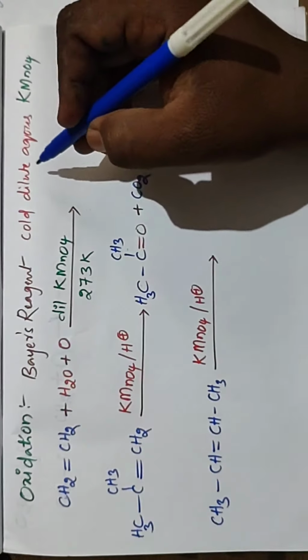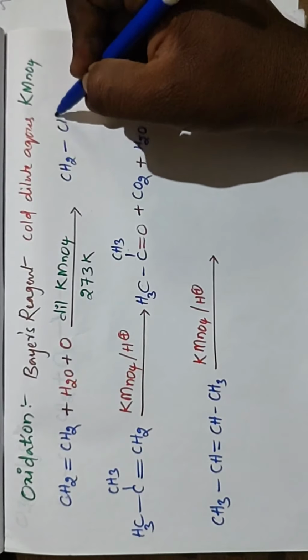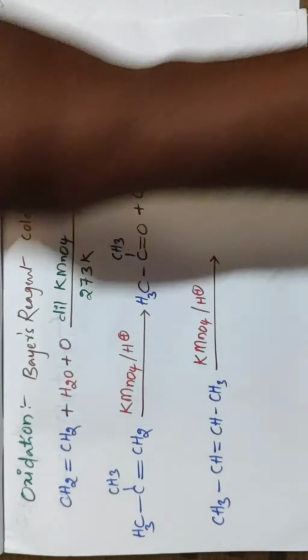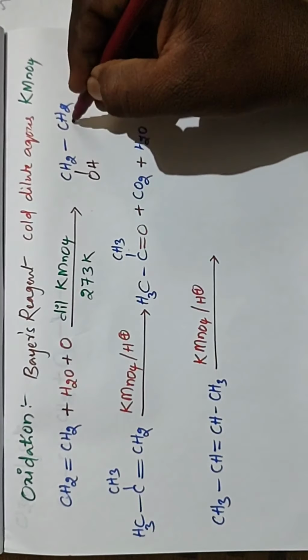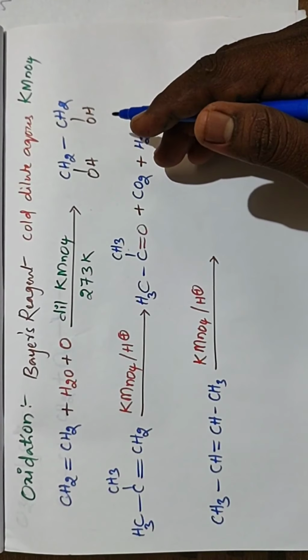We get CH2(OH)-CH2(OH). Diols are the products.